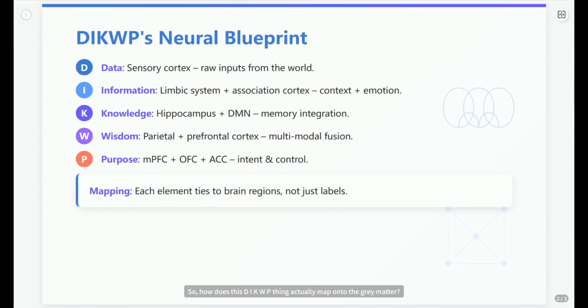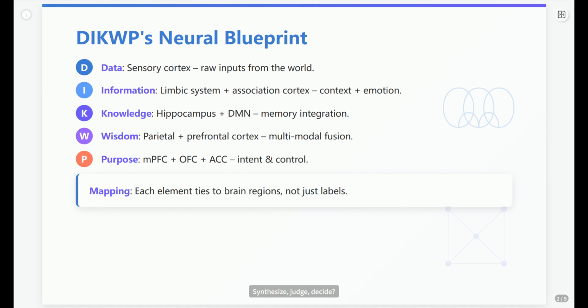So, how does this DIKWP thing actually map onto the gray matter? Forget rigid labels. Think functional zones. Raw sensory data? That's your D, handled by the sensory cortex, the frontline observer. Add context, emotion. Make it mean something? You hit I, involving the limbic system and association cortex. Stick it in long-term memory. Weave it into your story. That's K, the hippocampus and DMN doing the heavy lifting.